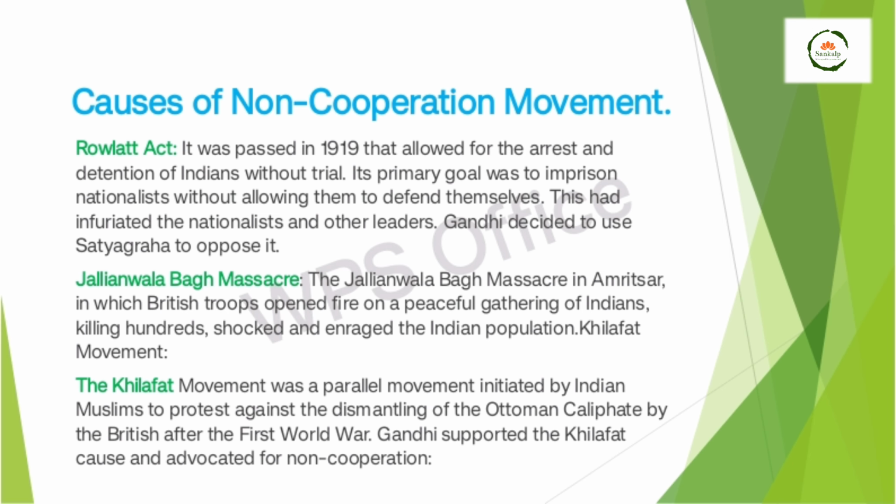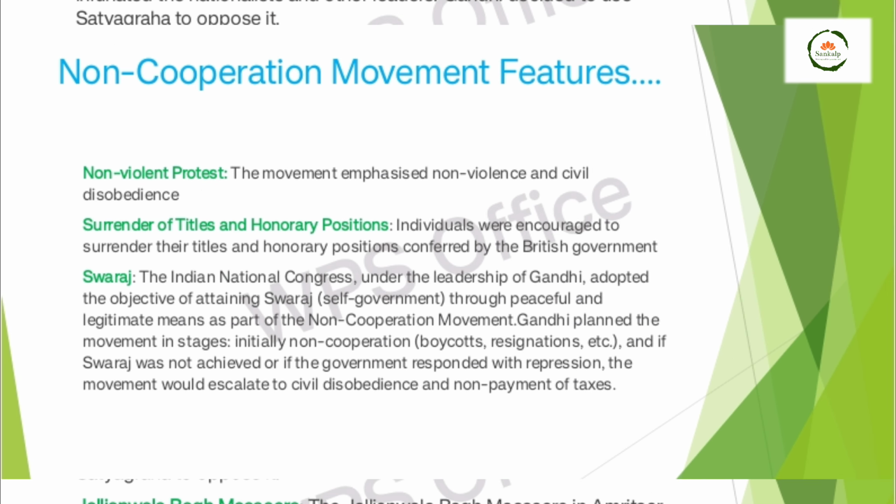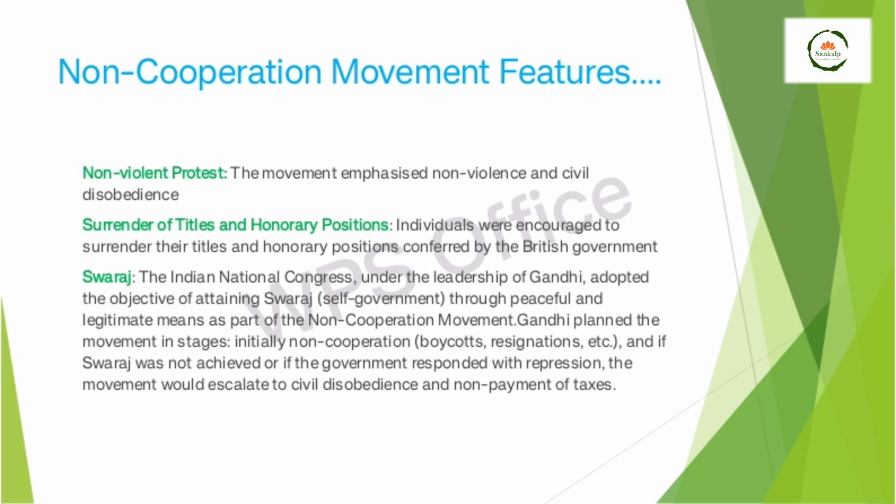So let's come to the non-cooperation movement and its features. Under the non-cooperation movement, Gandhiji's main emphasis was on non-violence and civil disobedience. It means that without any kind of violent activities, the movement must spread from one part of the country to another. Simultaneously, there was surrender of titles and honorary positions, by persons like Rabindranath Tagore and many others. Their main goal was Swaraj. Swaraj means self-government, pursued through peaceful and legitimate means as part of the non-cooperation movement.